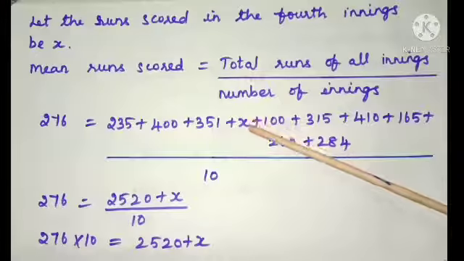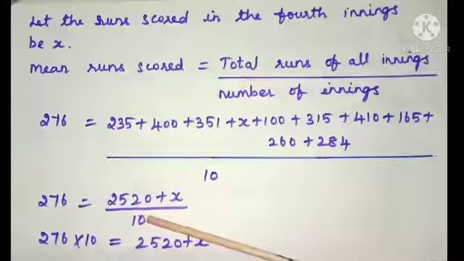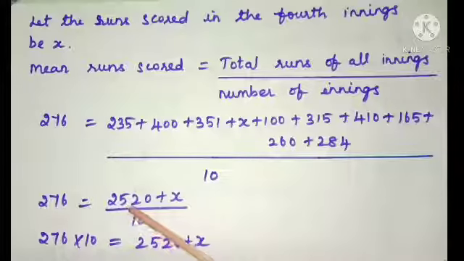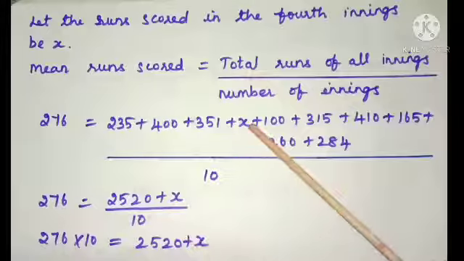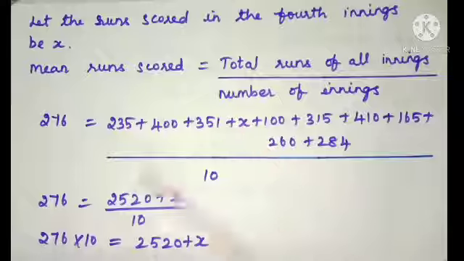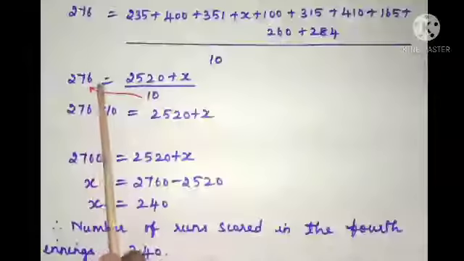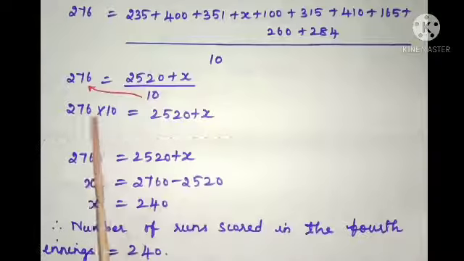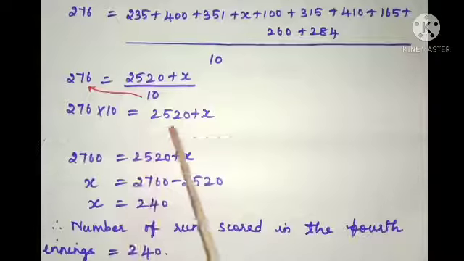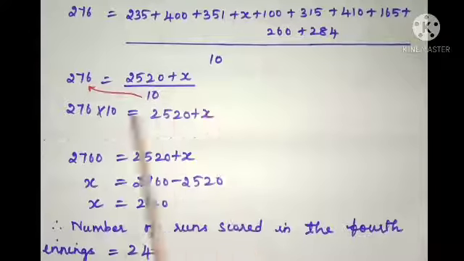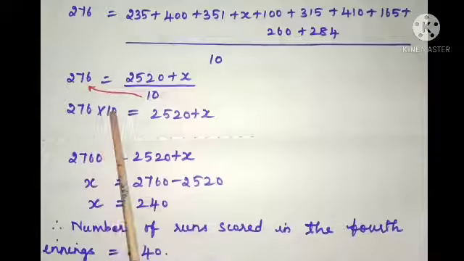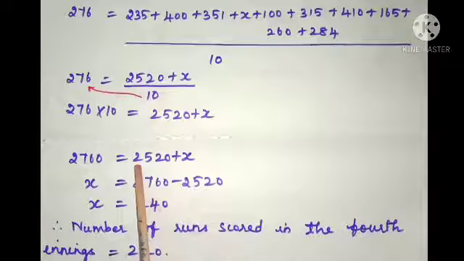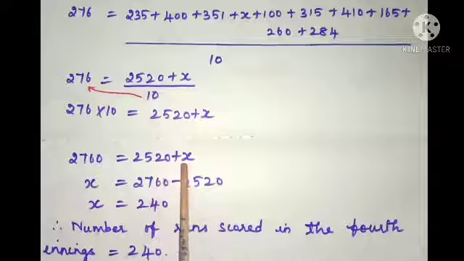To find x value, now in the next step add all these numbers. We get 2520 plus x, which is the unknown value, divided by 10 equals 276. Bring 10 to the other side. It becomes 276 into 10 is equal to 2520 plus x. Now children, when we multiply 276 into 10, we get 2760 is equal to 2520 plus x.